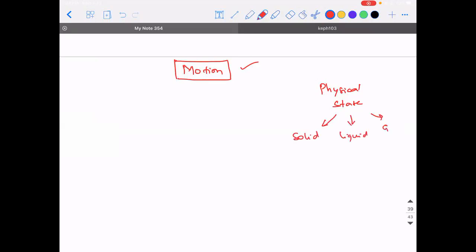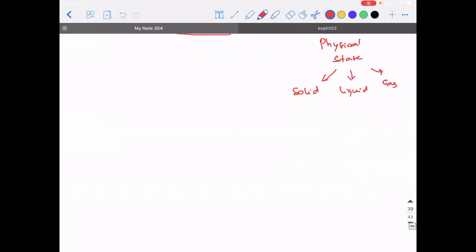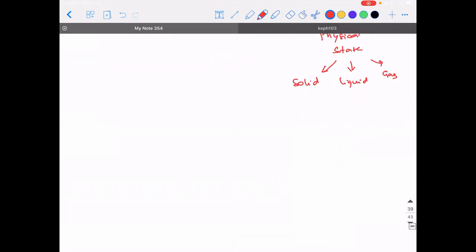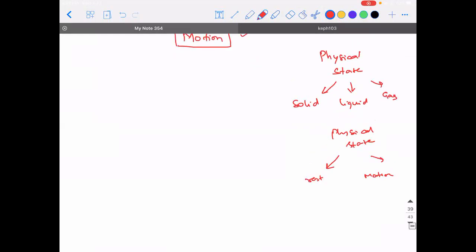I can say solid, liquid, or gas. You would have learned in the properties of matter, right? Or else when I talk about the physical state, I can use the word rest or motion. So if you see, the main heading in both the cases is physical state, but the context is completely different.